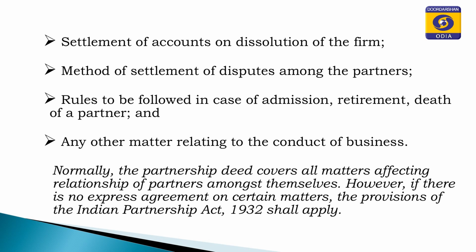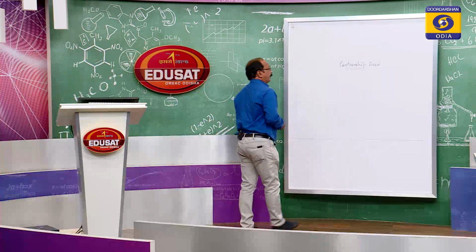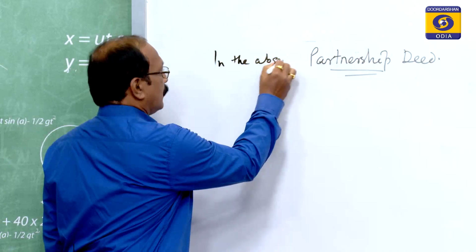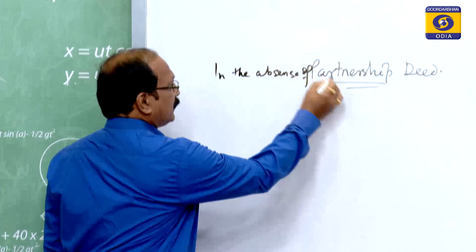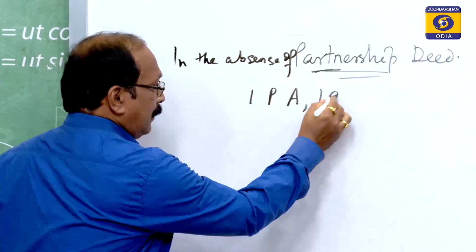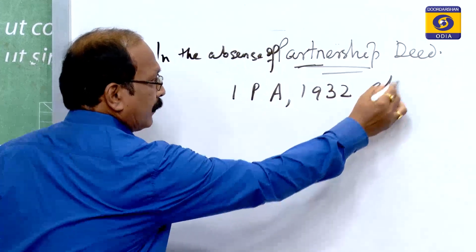So, next we go: if there is no partnership deed or it is framed orally, what does the Act say, the Partnership Act? So, in the absence of a partnership deed, the Indian Partnership Act 1932 applies.